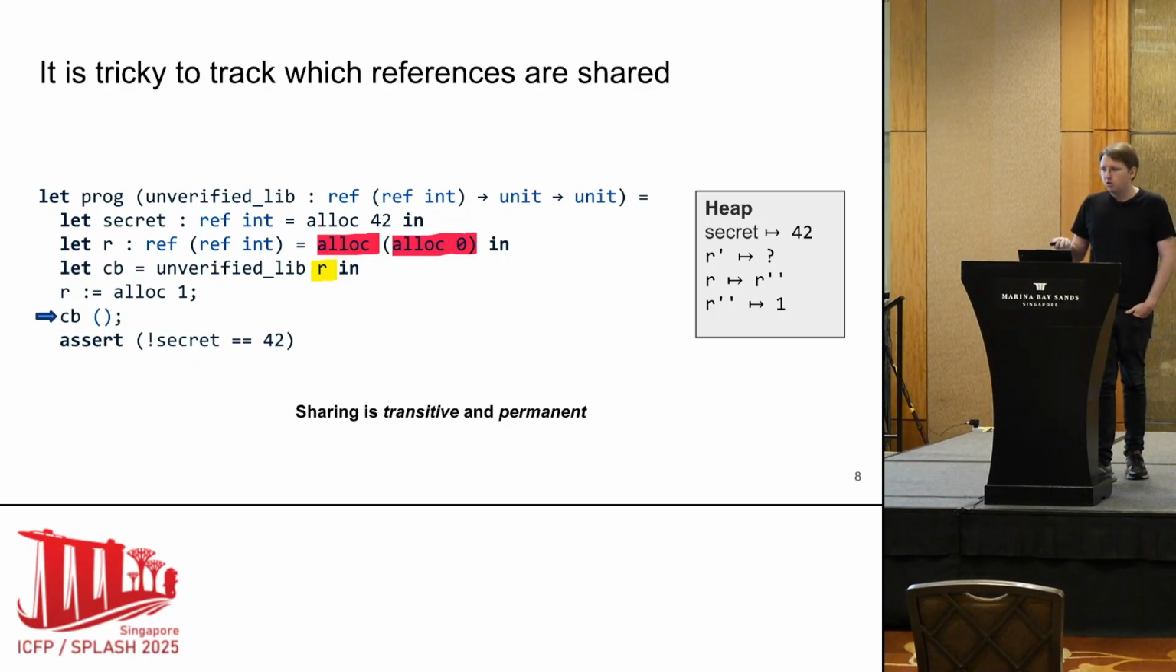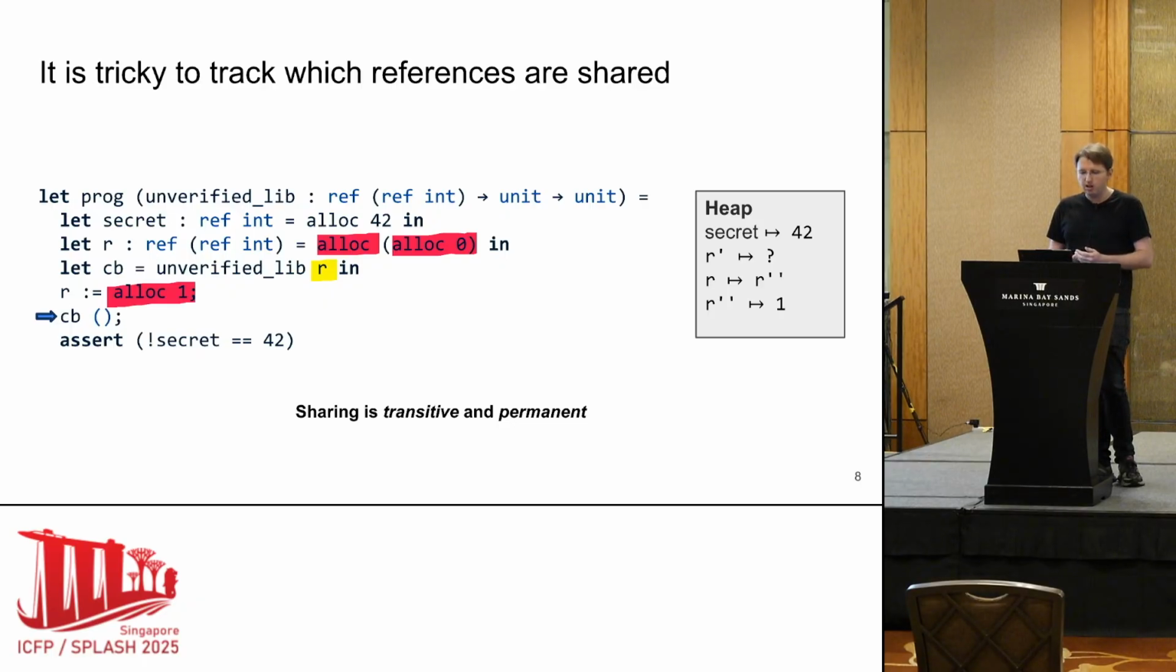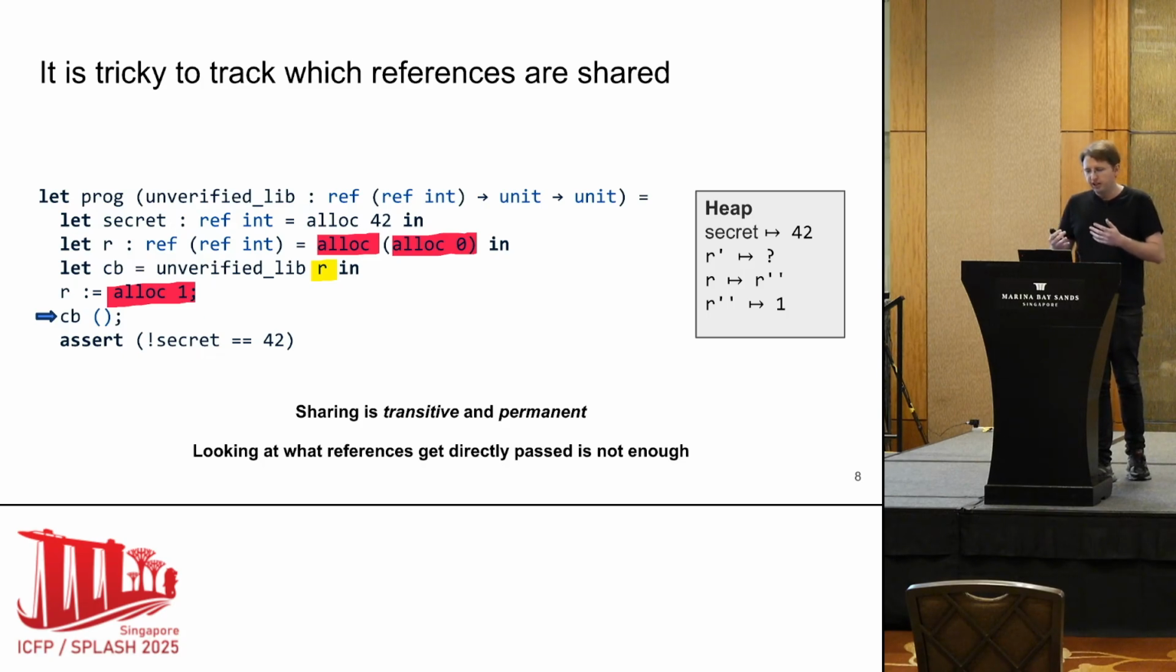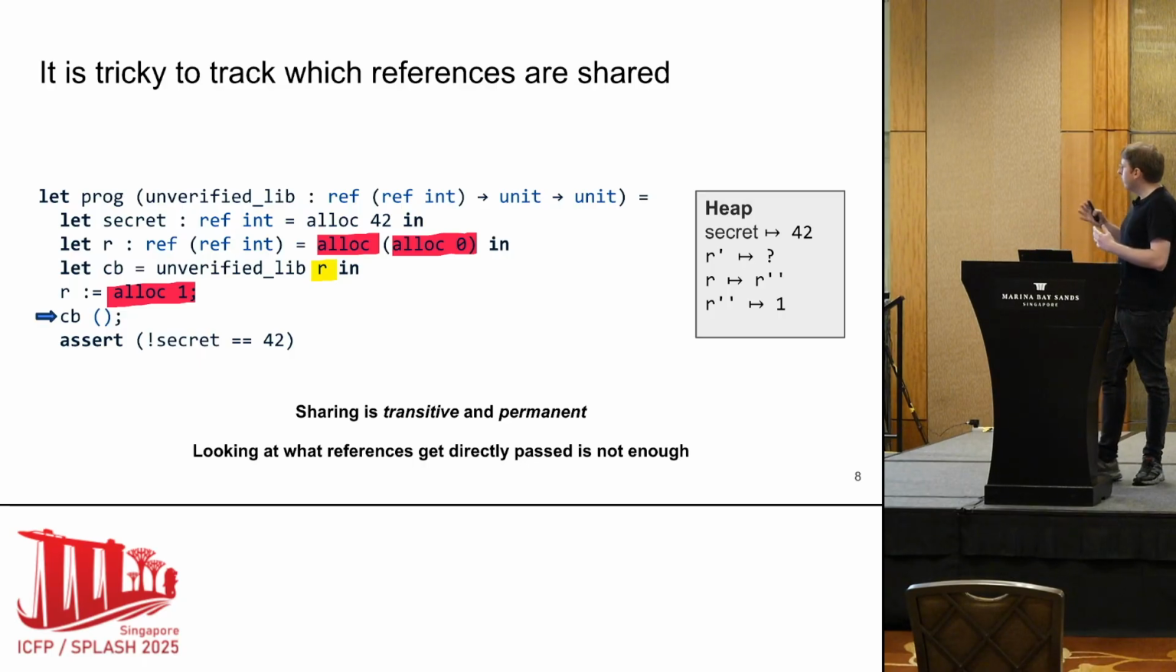So here we call the callback with unit, but this callback still has access to R and R prime. And by rereading R and R prime, it will also find this new location, which means that this new location is also shared. Now we see that looking at what references get shared is not as easy as looking at what references are passed. We passed directly only one reference, and that's R. But here, 3 references got shared.